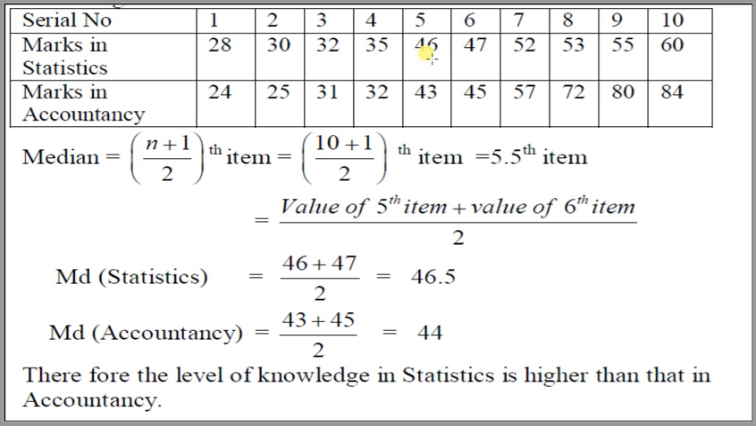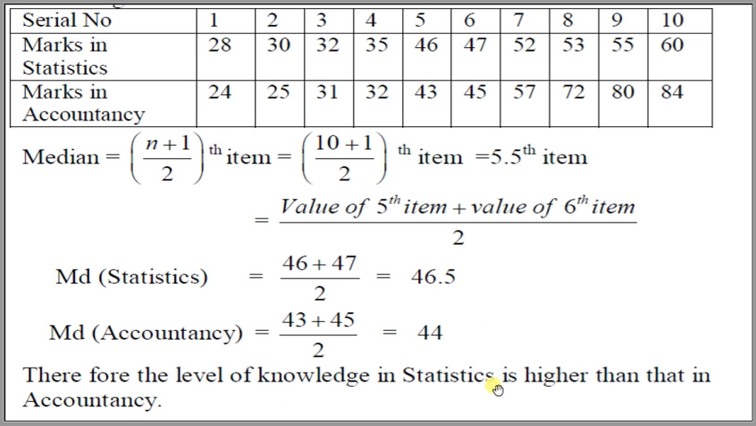In case of statistics marks, 46 plus 47 divided by 2 is 46.5. In case of median values, the 5th term is 43 marks and the 6th student has 45 marks. 43 plus 45 divided by 2 is 44, the median marks. This is the median marks of statistics, and this is the median marks of accountancy.